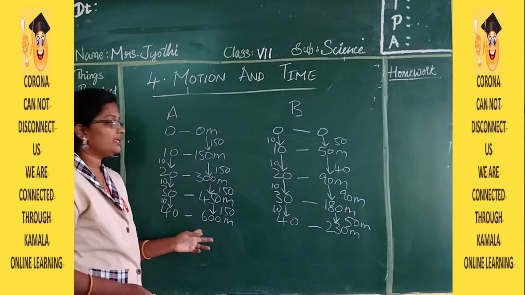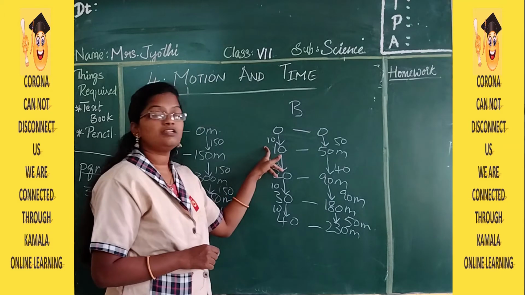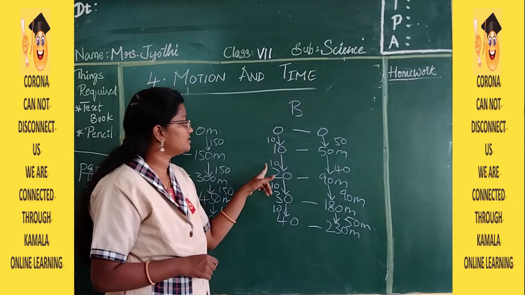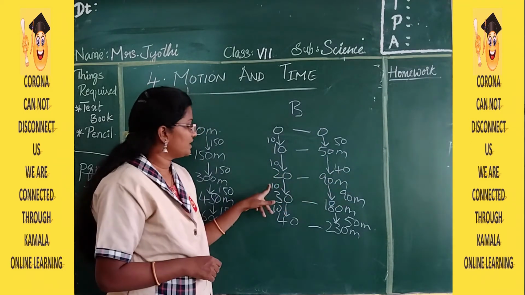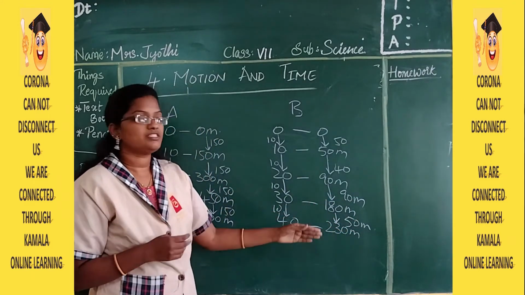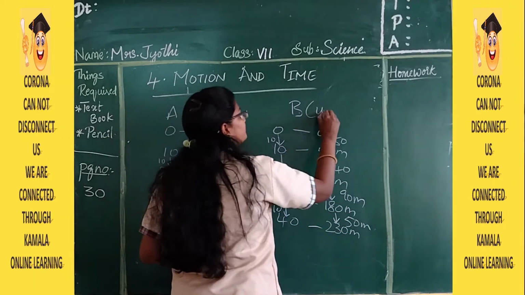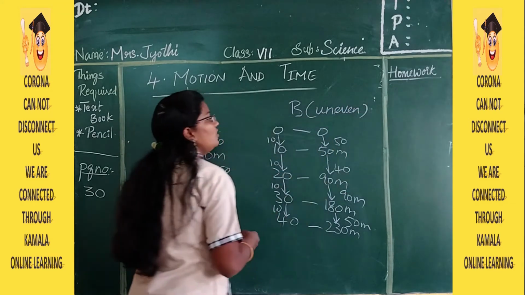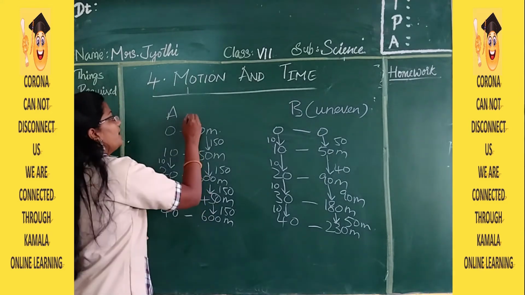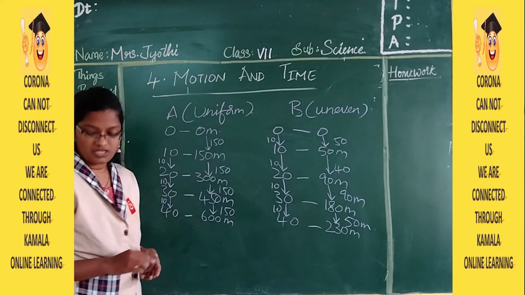Now if you observe car A, every 10 seconds it's moving exactly 150 meters. And if you observe car B, in the first 10 seconds it moved 50 meters, second 10 seconds it moved 40, then next 10 for 90 meters, next 10 for 50 meters. So here you can see uneven: 50, 40, 90, 50. Here it is uneven, or we can tell it is non-uniform. And here it is uniform. Understood now?